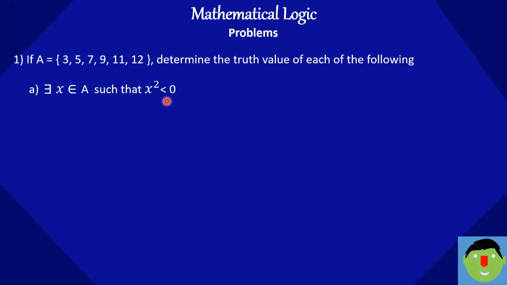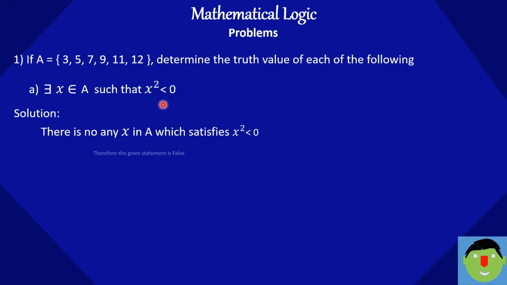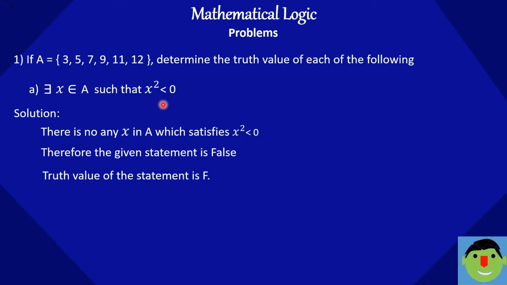You can observe here there are no such numbers whose square is less than 0, so we can write the truth value of the given statement as: there is no x in A which satisfies x square less than 0. Therefore the given statement is false. The truth value of the statement is capital F.